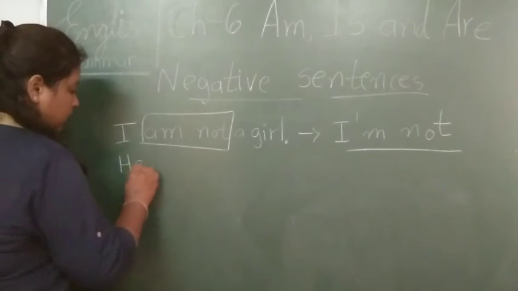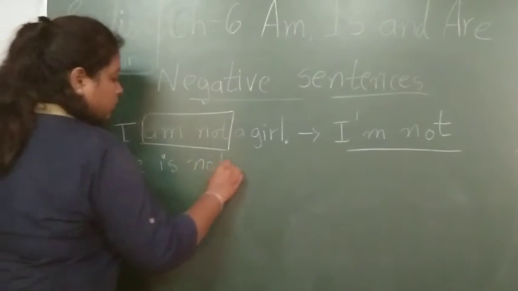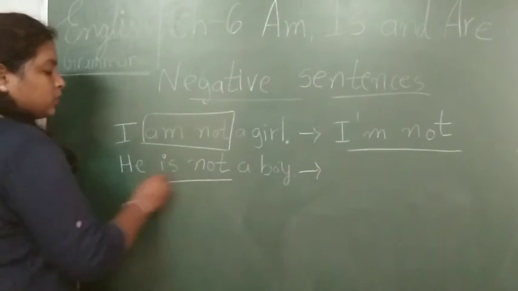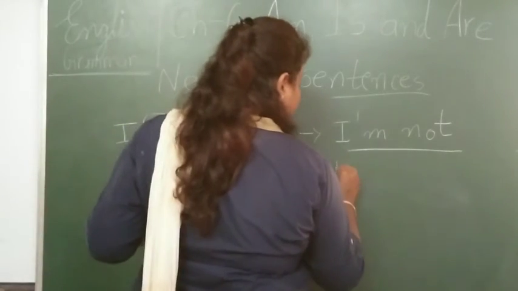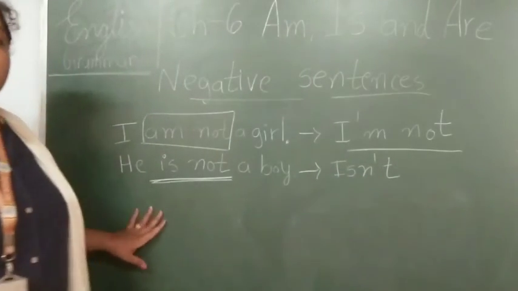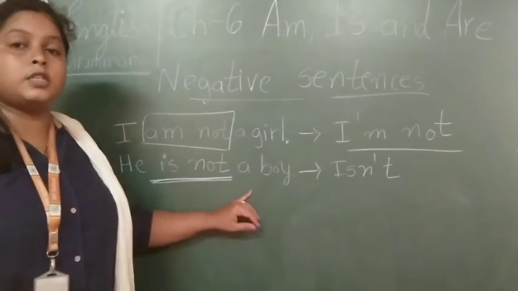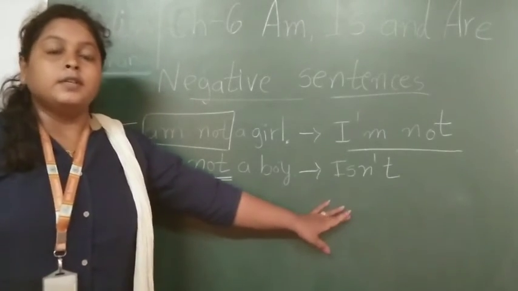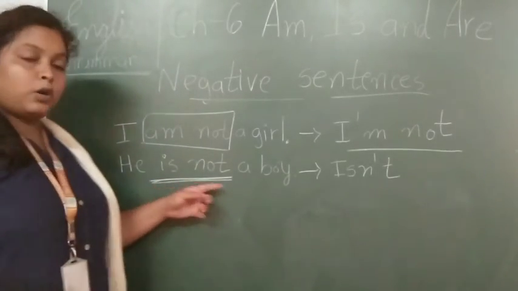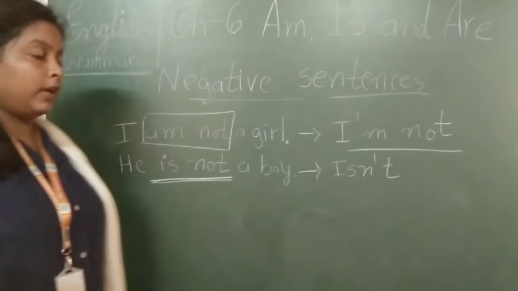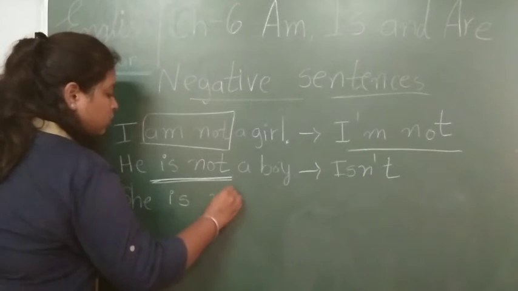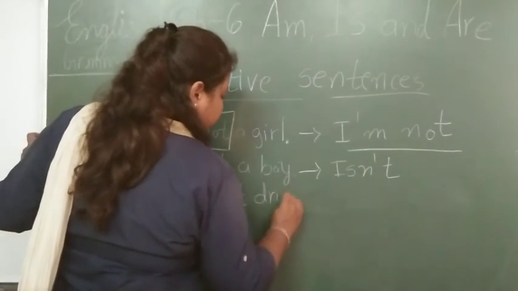Next I will say, he is not a boy. That means what you will say is not. So is not, the short form will be isn't. Right? What can you say? Yes, he isn't a boy. He is not a boy. So if you want to use the short form of is not, you can write isn't instead of that. Right? So I can say she is not driving.